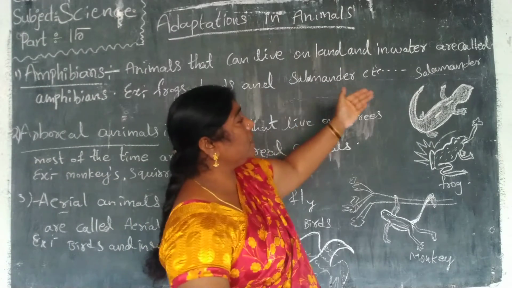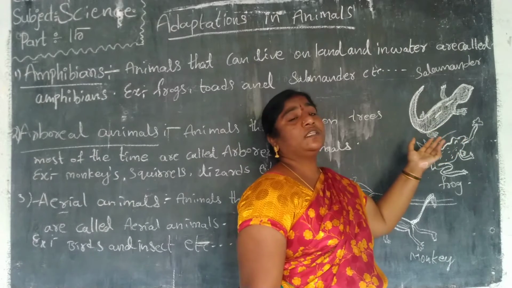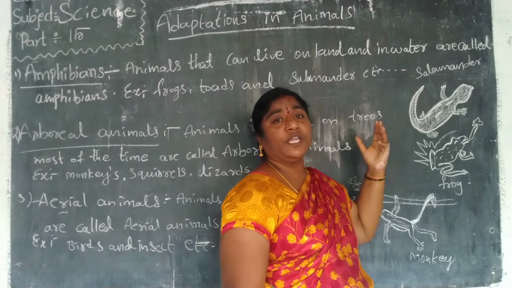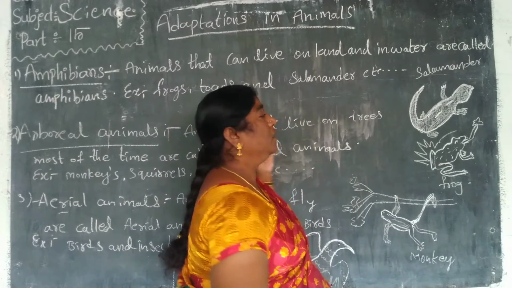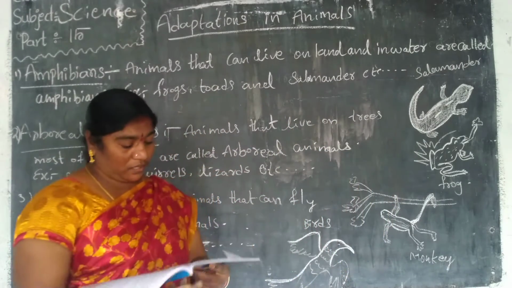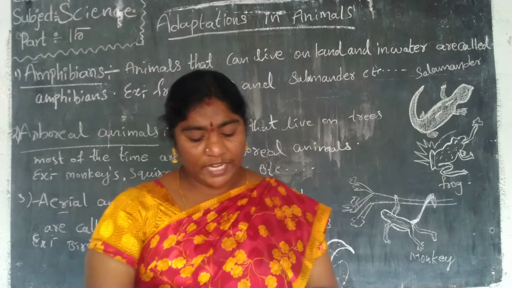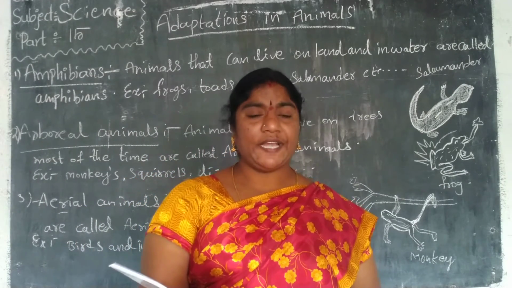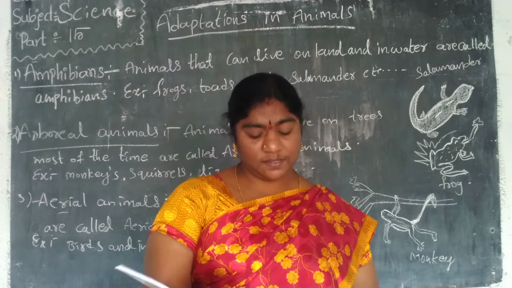Just see the salmon and the frog. The frog uses its tongue to take insects as food. Animals that can live both on land and water are called amphibians: frogs, toads and salmons.